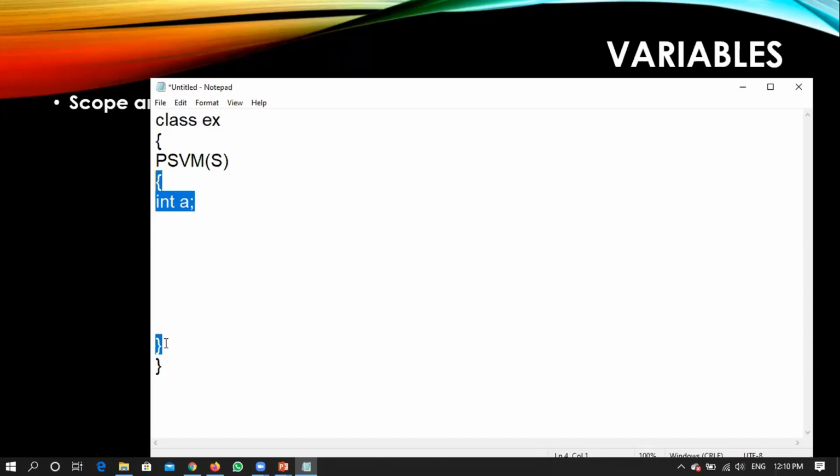Now if we want to talk about lifetime, we said that it says when a variable will be created and when it will be destroyed. That is nothing but lifetime. When will a variable be created? Right after this particular statement, the variable will be created. You are declaring int a. After executing this, you will have a variable a.